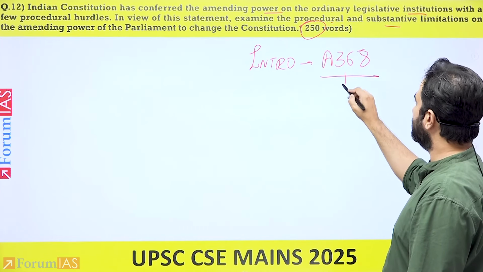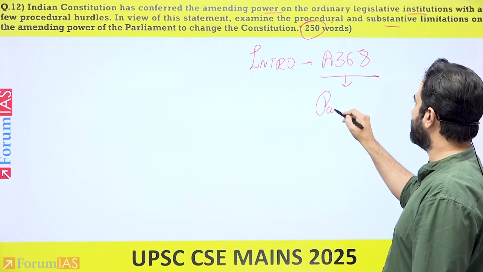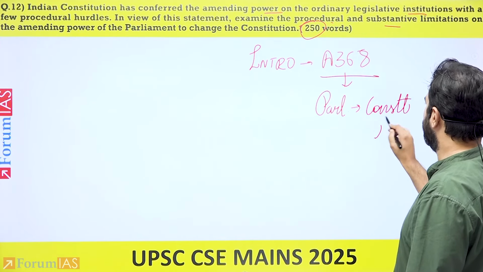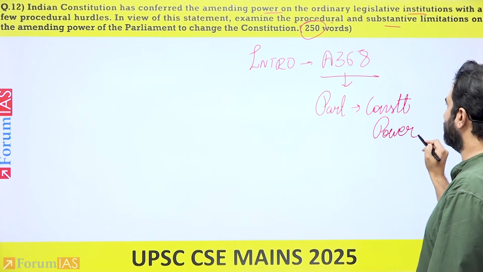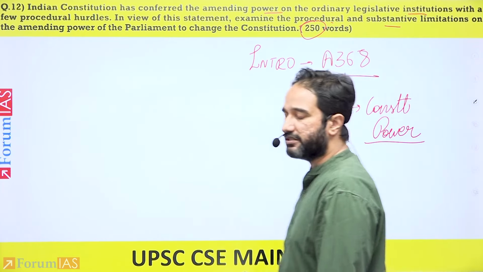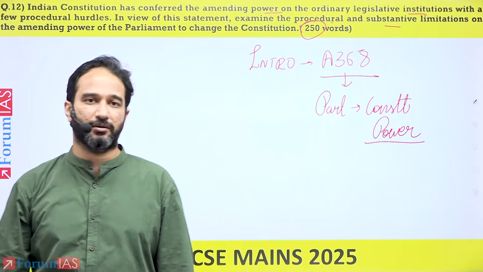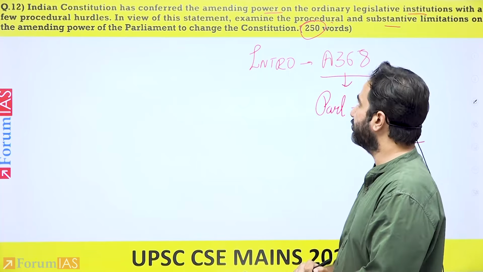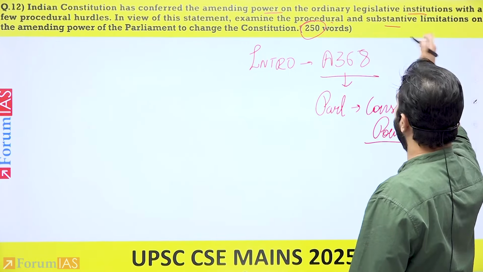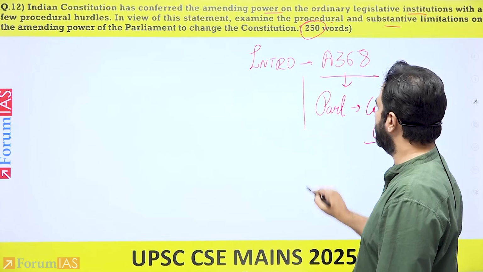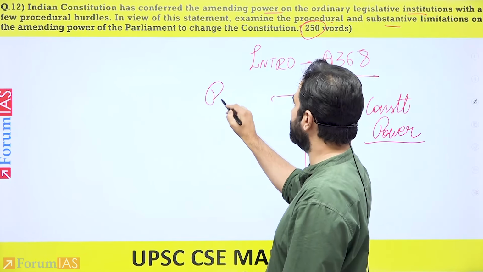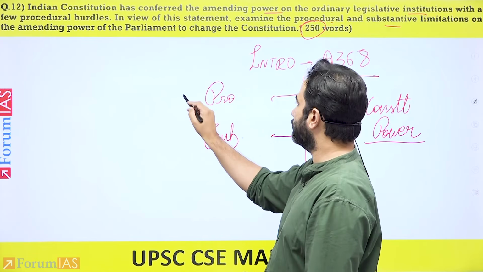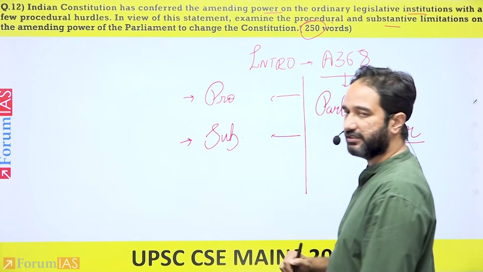And what type of power does Article 368 provide? It provides the Parliament with the constituent power. It is the only time in the Constitution that it is mentioned that the Parliament is undertaking the constituent power itself. Small introduction, you're explaining Article 368. After this, you get to the primary aspect, whereby they have asked in relation to what are the procedural limitations and substantive limitations. And you make 2 paragraphs or 2 sections of the answer accordingly.